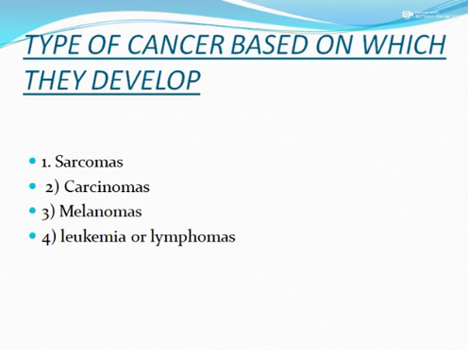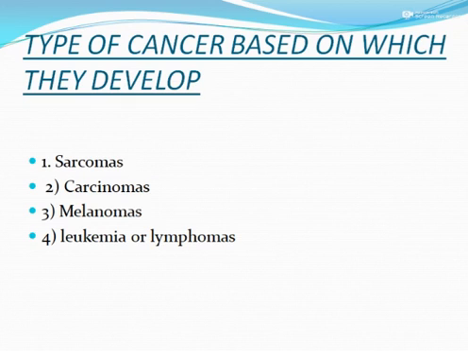The second one is carcinomas. Those tumors or cancers that arise from epithelial tissue. Epithelial tissue means they include cancers of the skin, lungs, breast, stomach and pancreas.